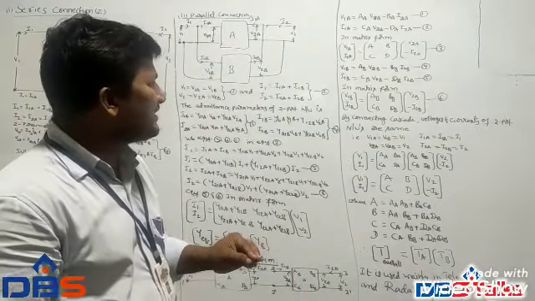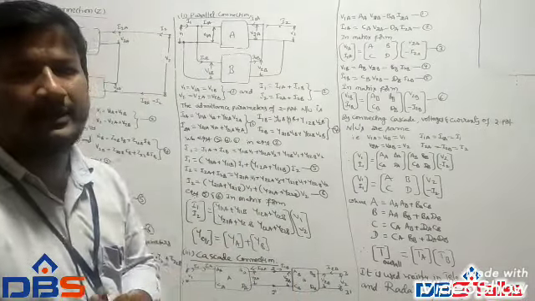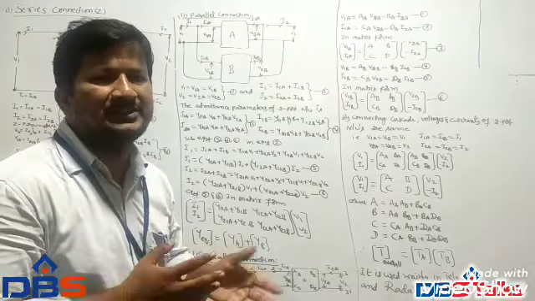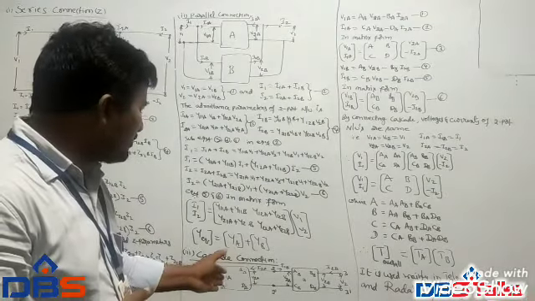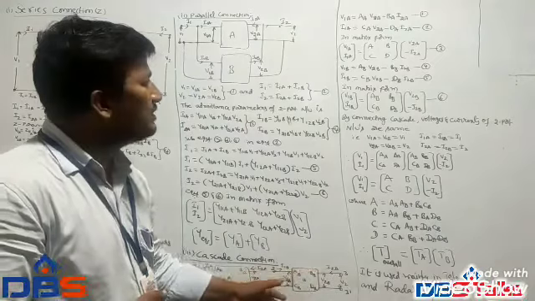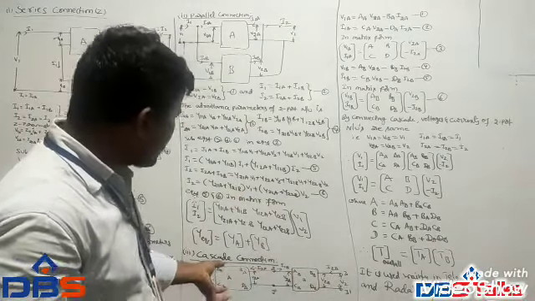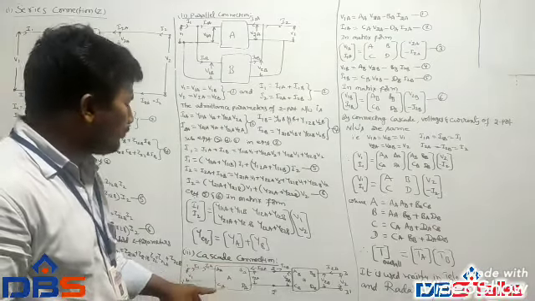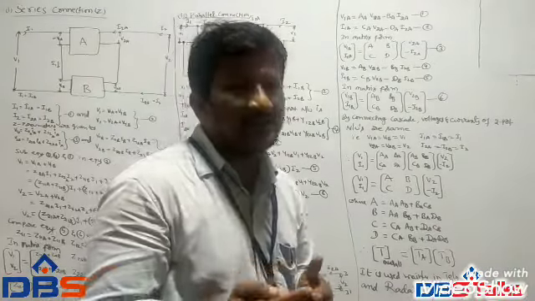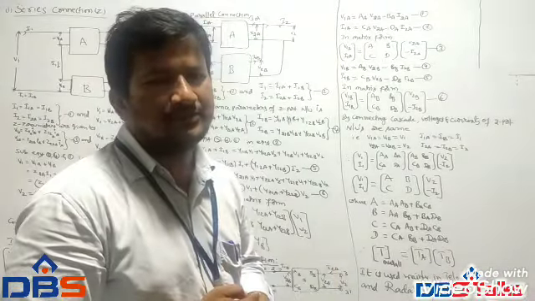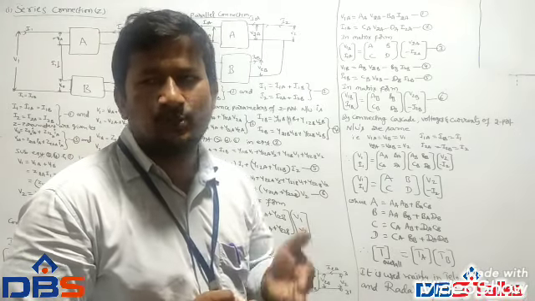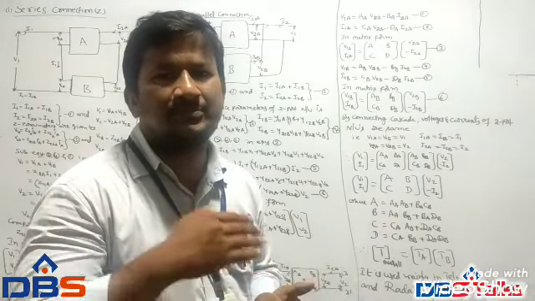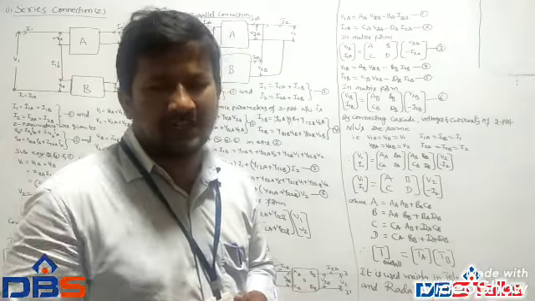Now I have to calculate the transmission parameters or ABCD parameters for individual networks A and B. Suppose we are calculating the ABCD parameters for A network. From the definition of ABCD parameters, input voltage and input current must be expressed in terms of output voltage and output current.